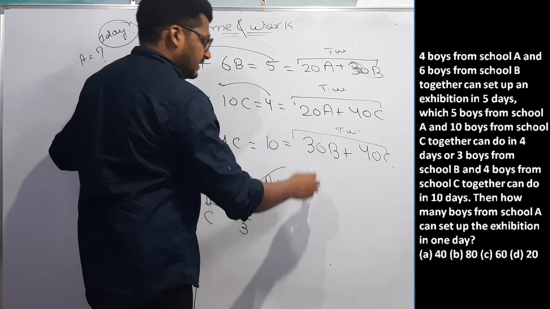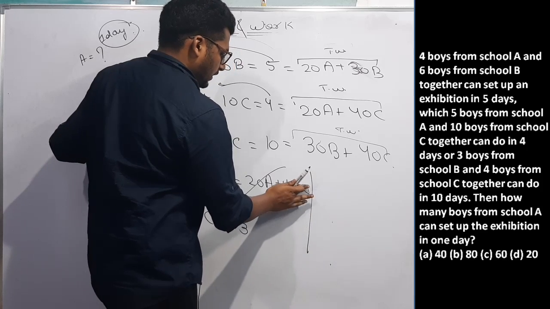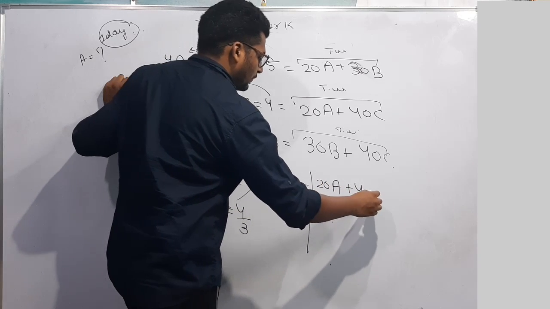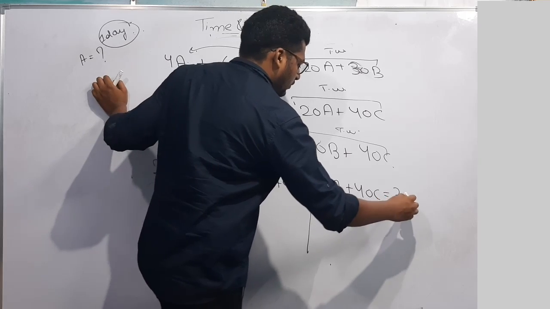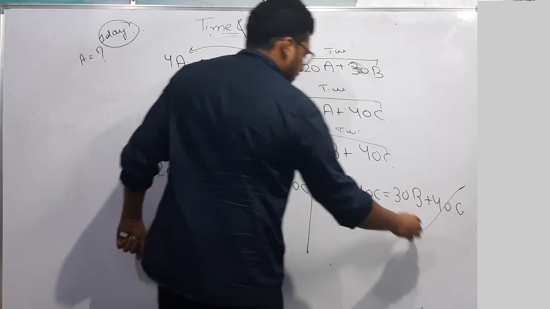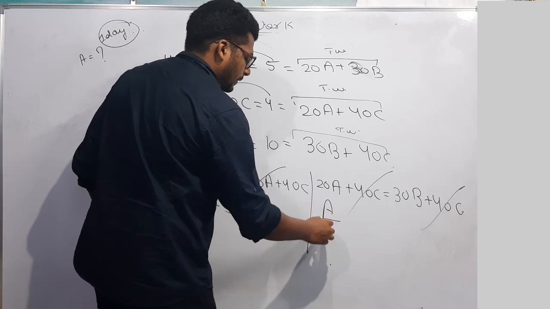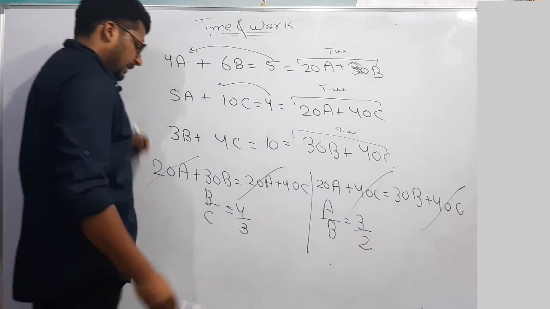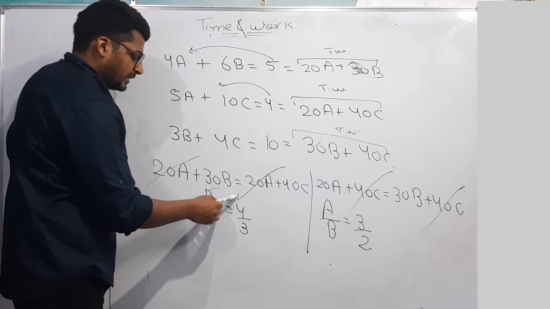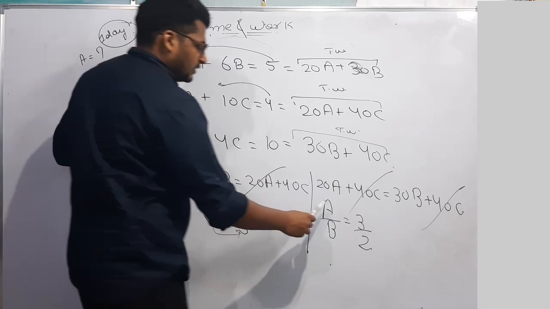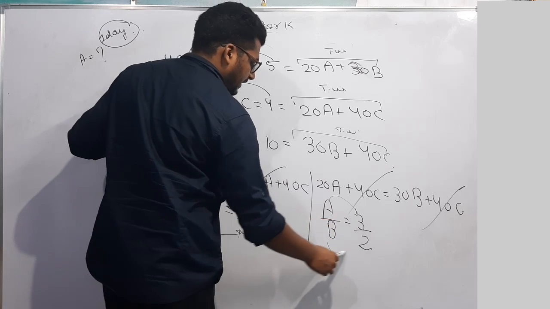If I equate these two equations, 20A plus 40C will be equal to 30B plus 40C. This will be cancelled out. A upon B will be equal to 3 by 2. That means efficiency of boys from school B is 4 and C is 3. Efficiency of boys from school A is 3 and B is 2.